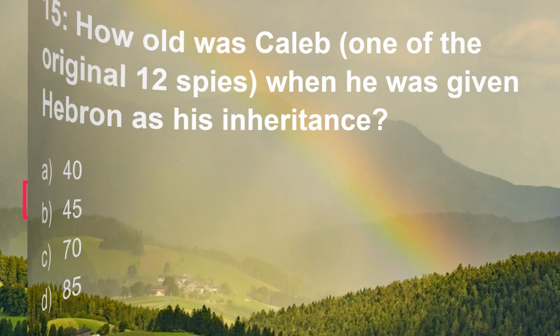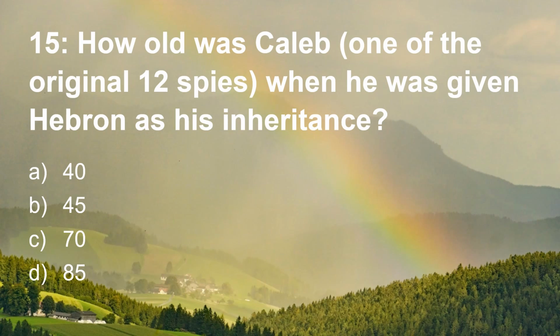Question 15. How old was Caleb, who was one of the original 12 spies, when he was given Hebron as his inheritance? Was he 40, 45, 70, or 85? And Caleb was 85 in chapter 14 of Joshua.